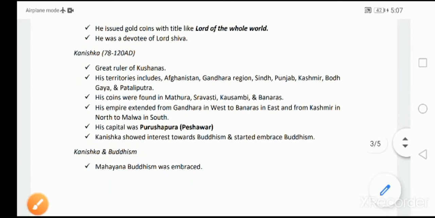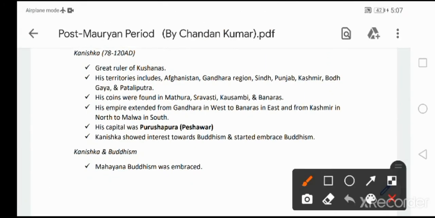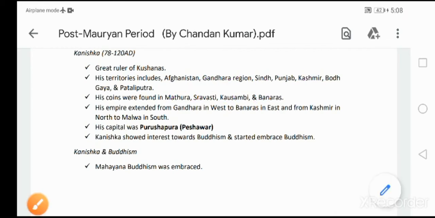Okay, then he also issued coins during that period. His coins were found in Mathura, Shravasti, Kausambi, and Banaras. All cities are in Uttar Pradesh. Can you remember?